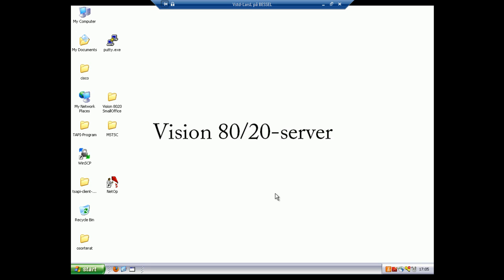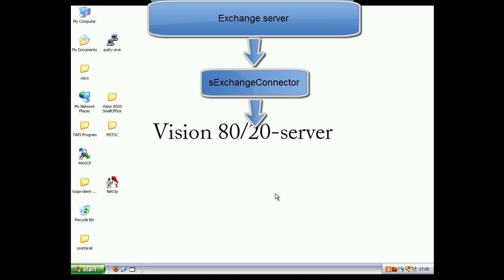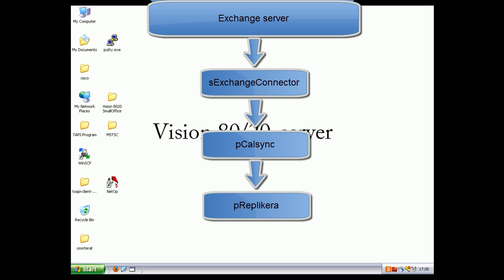Let's have a closer look at what's happening to an event that's being replicated. First, the event is created on the Exchange server. The event is being pushed or pulled over the EWS. EWS, you remember the web address? To the Exchange connector. pcalsync, which is a process, is taking care of it and writes it to the database in the correct format. When the time comes for the booking to be presented for the attendant in the attendant software, preplicera handles it and presents it.